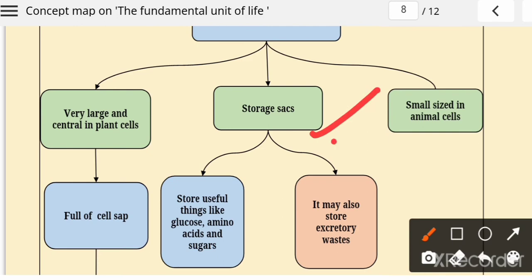And who makes food? The plant cell makes food. So in which case does more storage of food occur? In the case of the plant cell only. So in the plant cell the size of the vacuole is very big, and in the animal cell it is present in a very small size, or it may not be present at all.